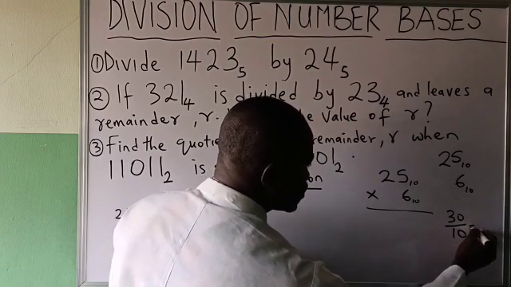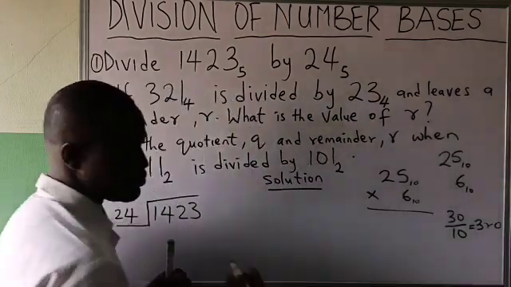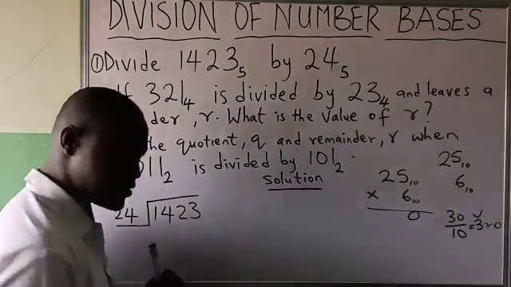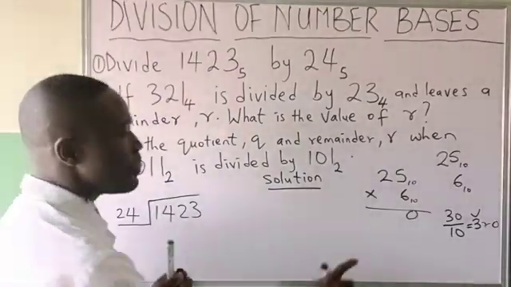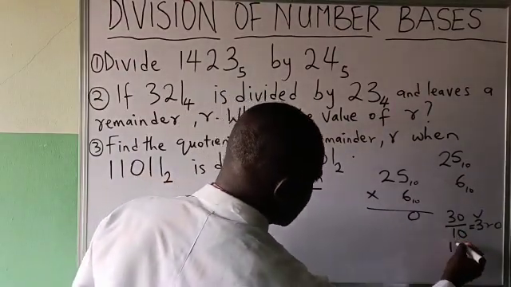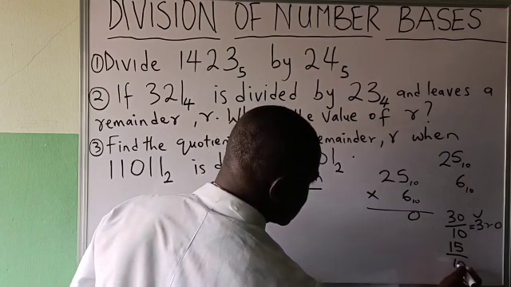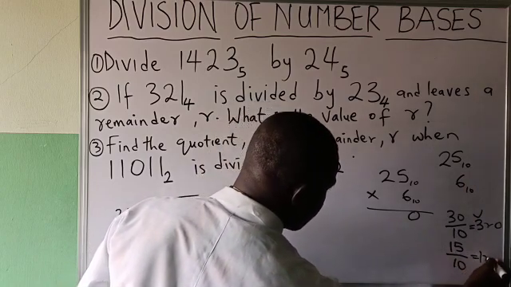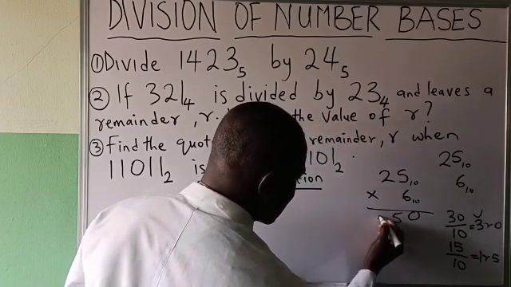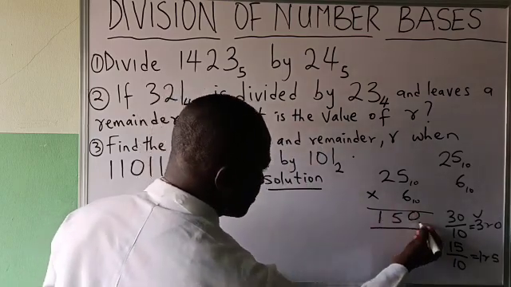The base. It will give me a number lesser, that is 3, remainder 0. I will write the remainder and carry over the 3. Do we get it? 6 times 2, 12. 12 plus 3, 15. 15 is greater than the base, which is 10. I will now say 15 divided by 10 will give me 1, remainder 5. I will write 5 and carry this 1 to this side. That will give me 150 in base 10.